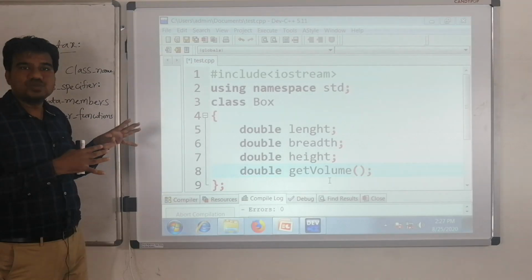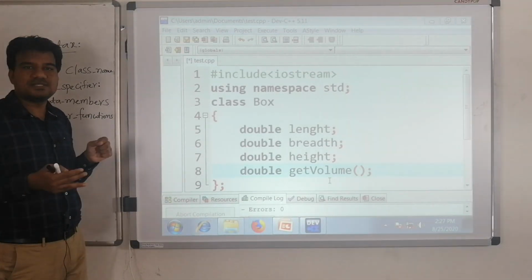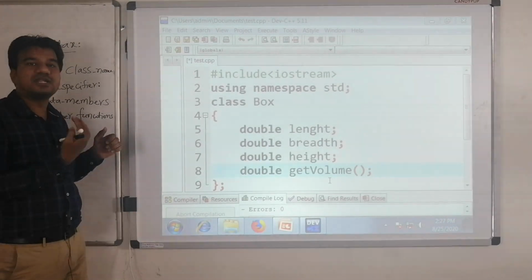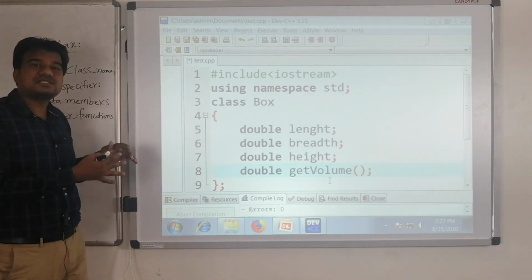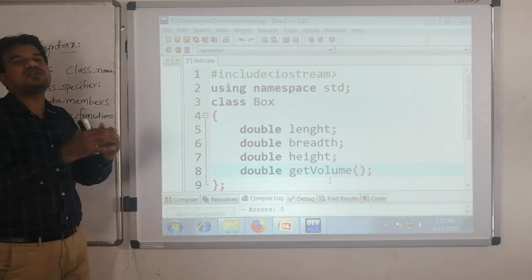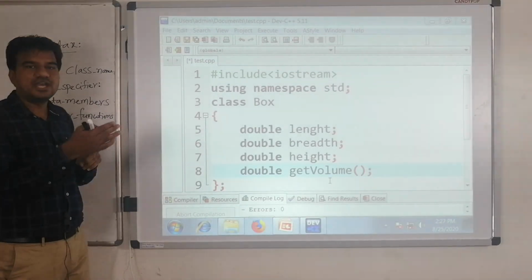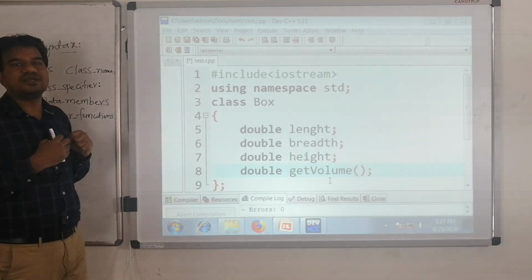Can we use that plan in the real world to travel from one place to another place? No, we can't. That means we cannot get the functionality from that plan. So in order to get the functionality, what we have to do? As per that plan, we have to construct the object. From that object only, we can get the functionality.